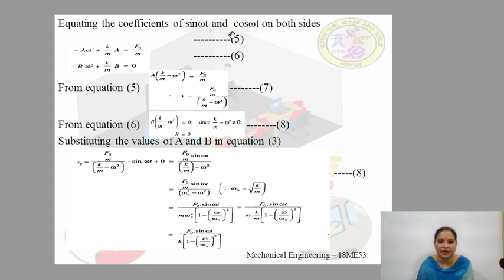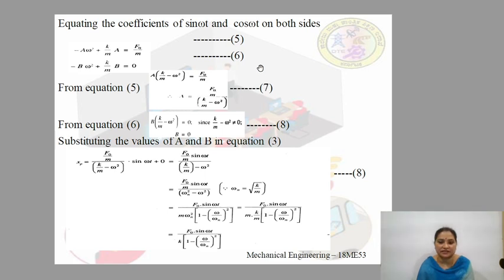From equation 5, we can obtain the value of a as a into k by m minus omega square is equal to f naught by m, or else a is equal to f naught by m divided by k by m minus omega square. This is the value of a. Let us call it equation number 7.